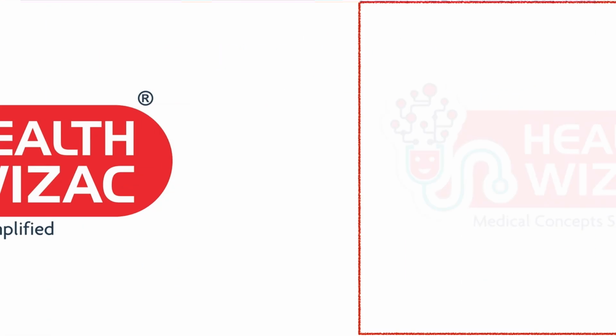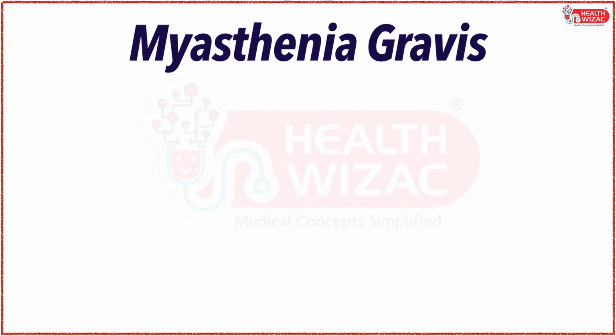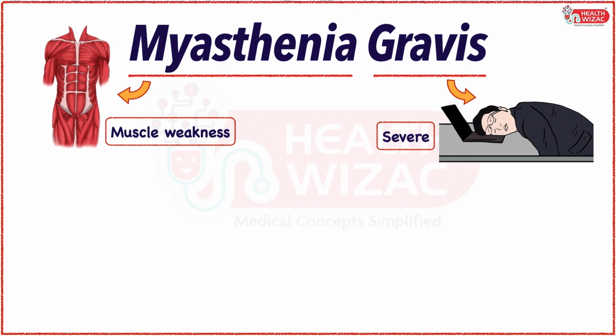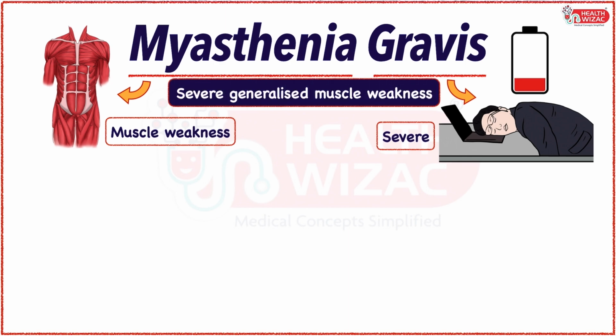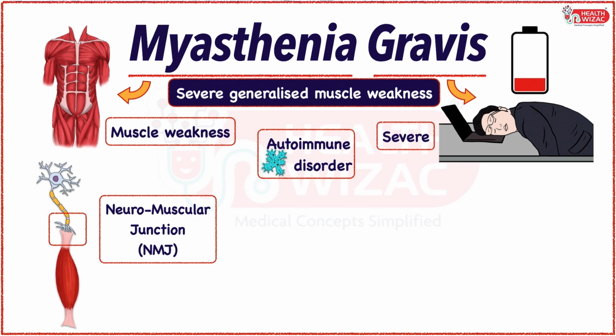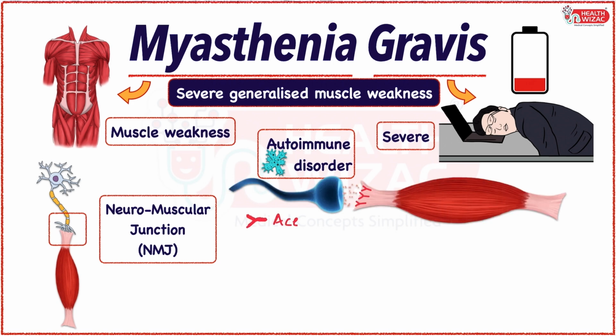In this video, we will learn about myasthenia gravis. Myasthenia means muscle weakness and gravis means severe. And so goes the disease manifestation in the form of severe generalized muscle weakness. Myasthenia gravis is an autoimmune disorder affecting the neuromuscular junction and is primarily caused due to a decrease in the number of acetylcholine receptors at the neuromuscular junction.